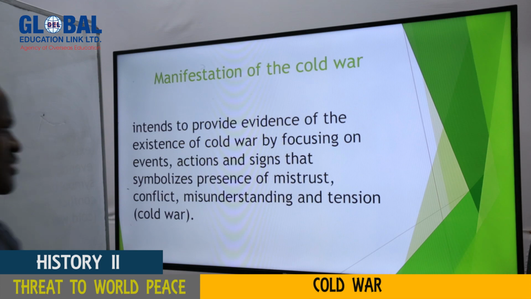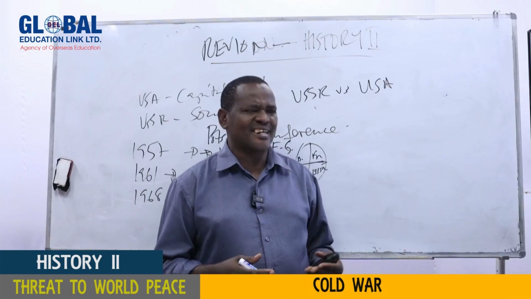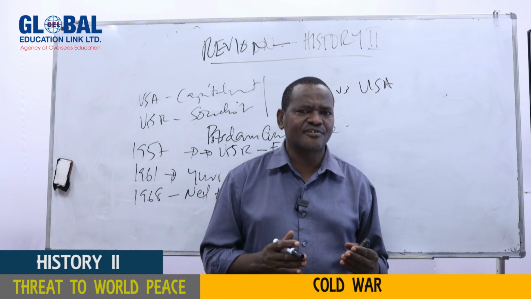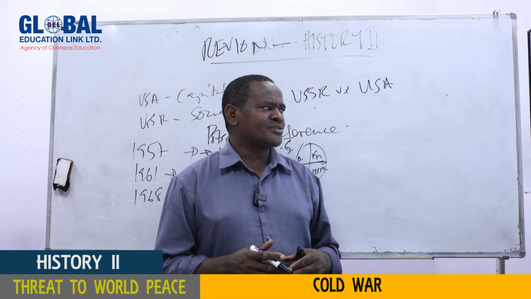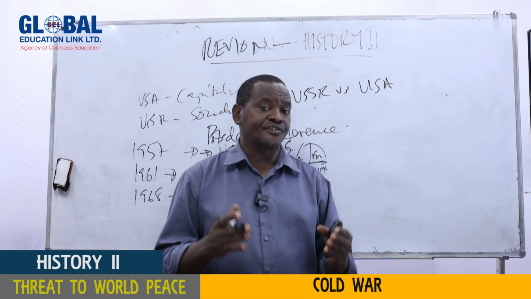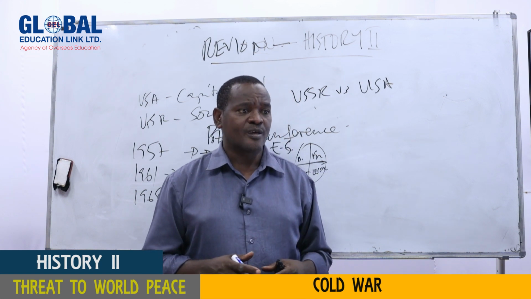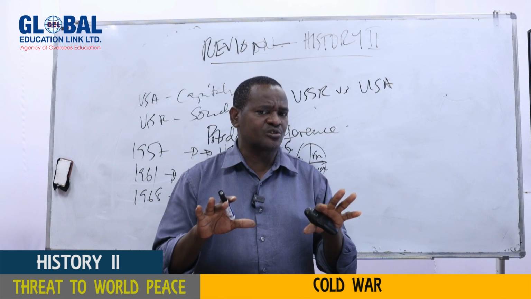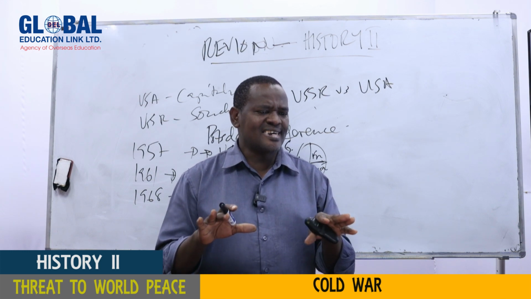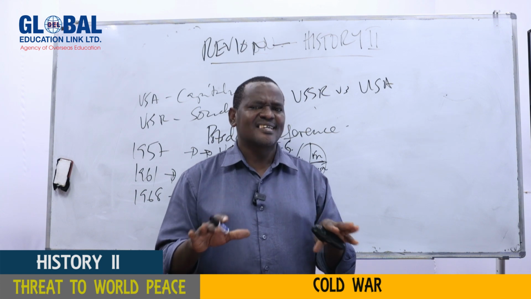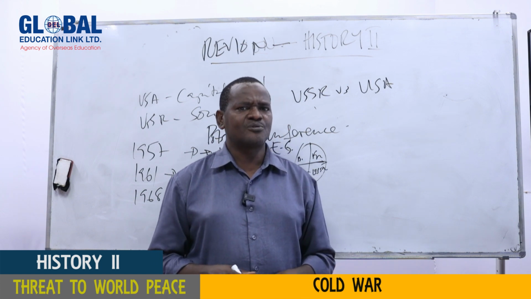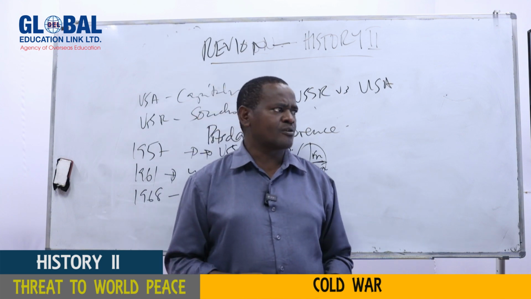This, first of all, intends to give evidence, focusing on events, actions, and signs that symbolize the presence of mistrust, tension, conflict, and suspicion, which of course is what we refer to as Cold War. So we are looking at that situation to prove that yes, in the years from 1917 until 1990, there was a Cold War. So we have to give some evidence to prove that there was a Cold War.